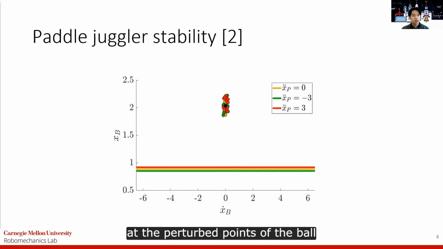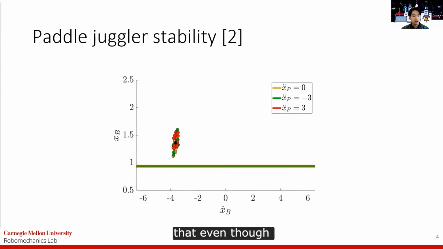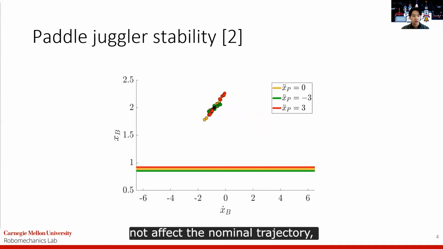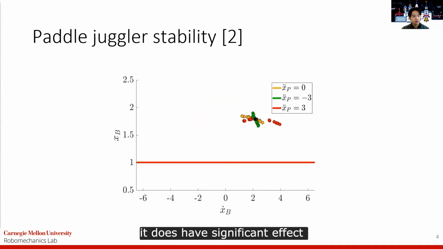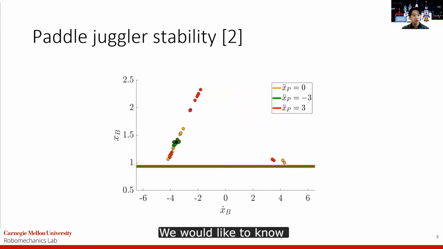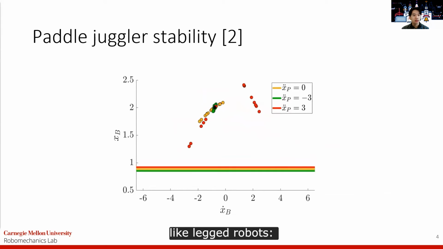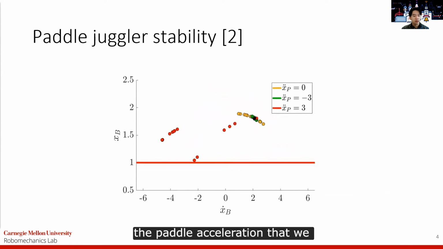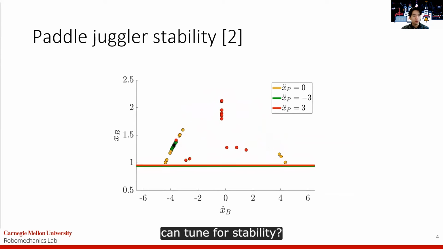However, if we looked at the perturbed points of the ball near this trajectory, something interesting happens. We can see quite clearly that even though the acceleration term does not affect the nominal trajectory, it does have significant effect on the system's stability. We would like to know for general hybrid systems like legged robots, are there terms like the paddle acceleration that we can tune for stability?